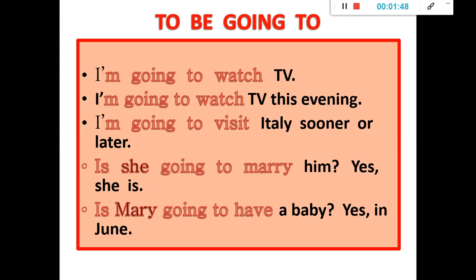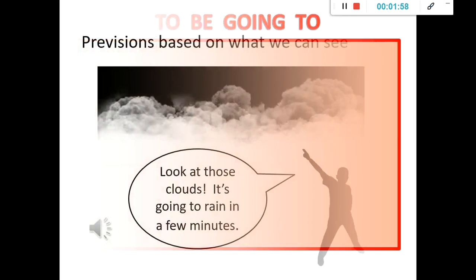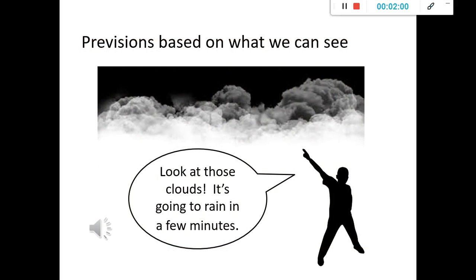As I said, first we use it to talk about intentions: I am going to watch TV. And we can use it to talk about predictions, like this example over here. Look at those clouds. It's going to rain in a few minutes. Right now, I am outside, for example, and I watch the clouds.